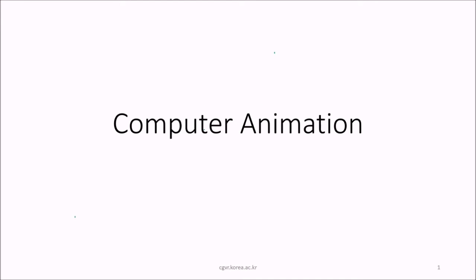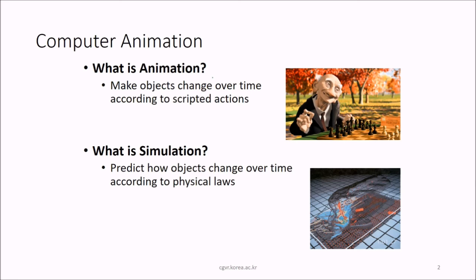So let us now talk about computer animation in computer graphics. What is animation and what is simulation? There are two things which are so much related and often talked about together, but there is a difference. Animation is making objects change over time according to scripted actions, while simulation is predicting how objects are changing over time according to the physical laws.